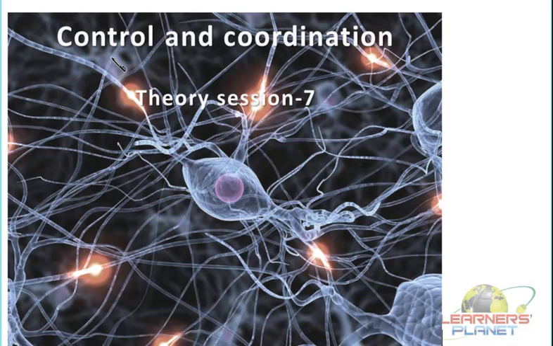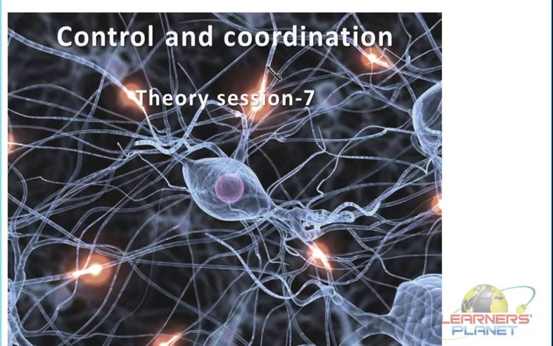Let us continue with the chapter Control and Coordination. So in this control and coordination, we are continuously studying about the system, that is nervous system. Initially we explained that this control and coordination in animals or in the higher organisms is taking place in two different ways. It is through the nervous system and through the hormonal system. But as far as nervous system is concerned, we had taken the example of the human being and we are studying about it continuously.